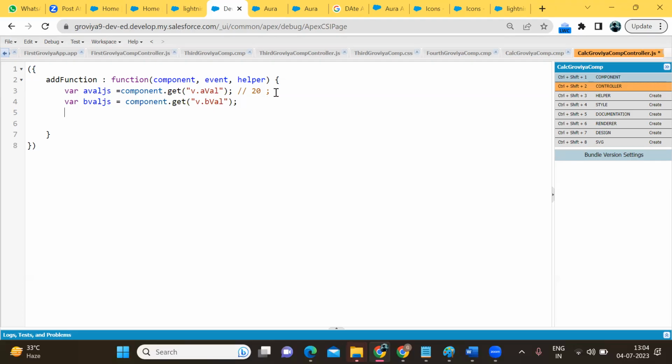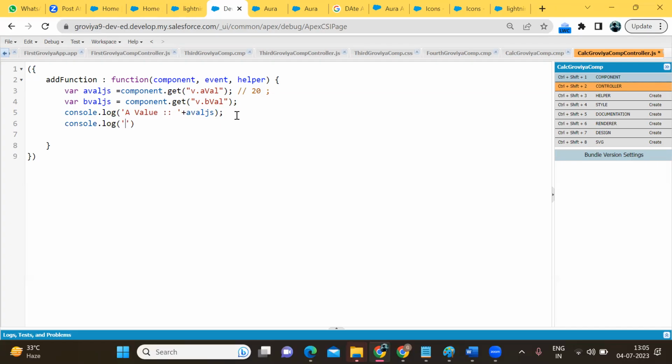Okay, what I'm doing, I am writing console.log. It's a good practice to check whether the value is coming or not. So I am displaying a value, whatever value we are storing in the JS variable. Okay, I am writing it, but what's the good practice?